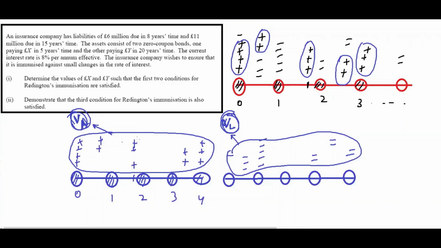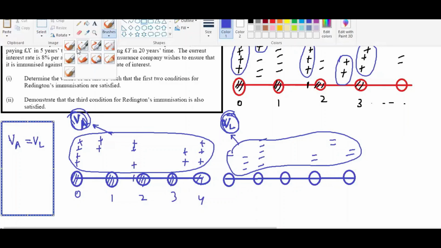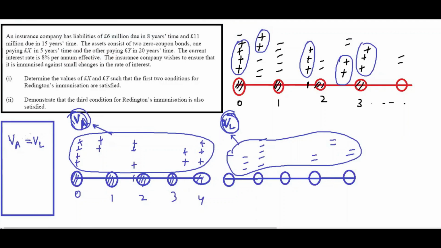Now, the company is healthy when the present value of assets is greater than or equal to the present value of liability. Suppose VA equals VL. Okay, it's balanced now. This is a part of commerce. It's very common. We always try to balance the asset and liability, but that is not part of the discussion today. Here, what we want is, when VA equals VL at interest rate I, they are equal. But what if the interest rate changes to I plus epsilon? That is the problem.